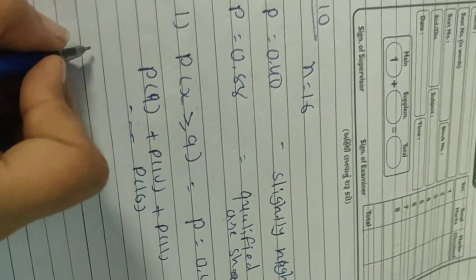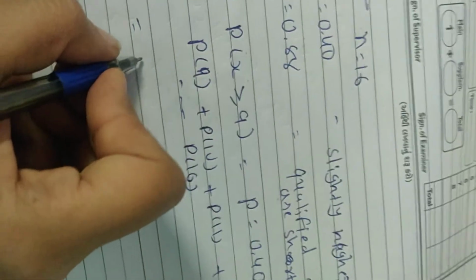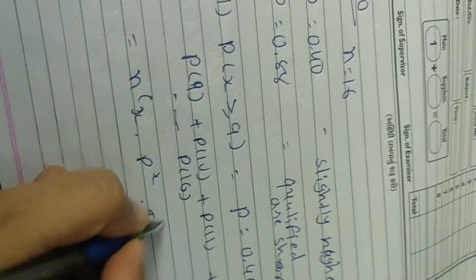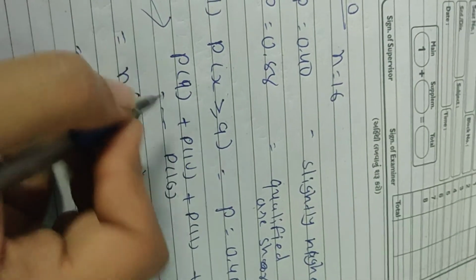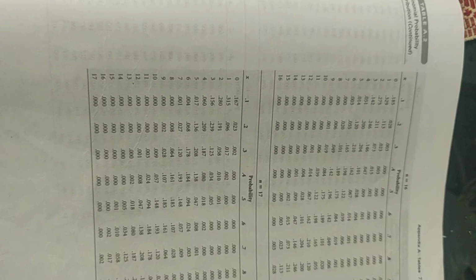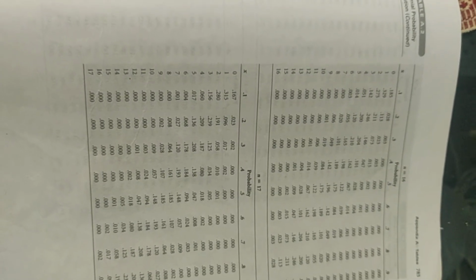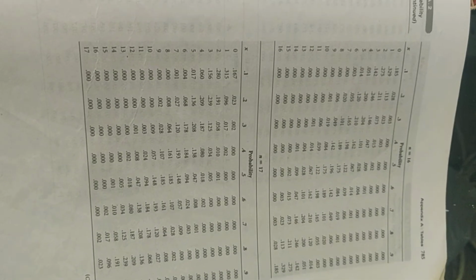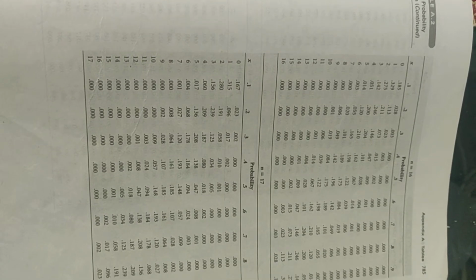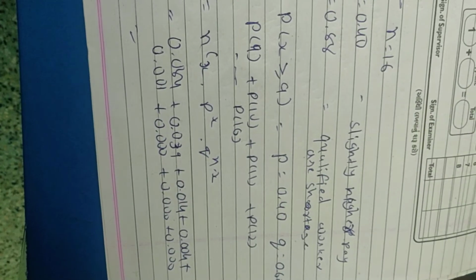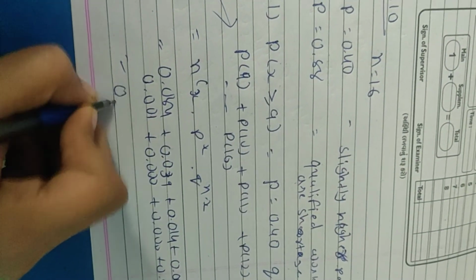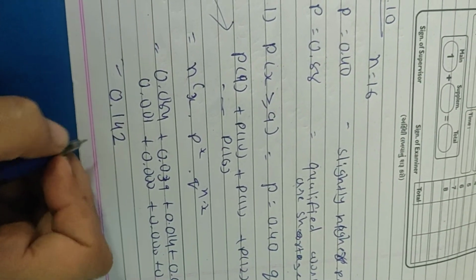p of 16. Again, as in the previous sum we had done, first just put out the formula nCx p raised to x q raised to n minus x, and then take all these values from the table directly. It is completely fine. So this is our table, n equals 16 on page number 785, and probability of success is 0.40. From p of 9 to 16 you have to add all the values. See, I have written down all the values from the table, and now I am totaling all the values, so that becomes 0.142.